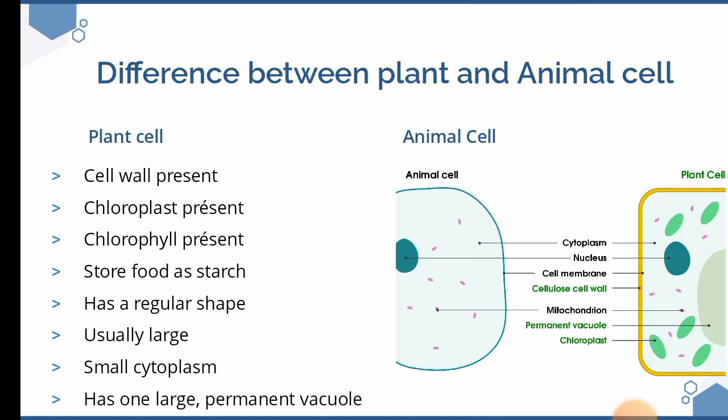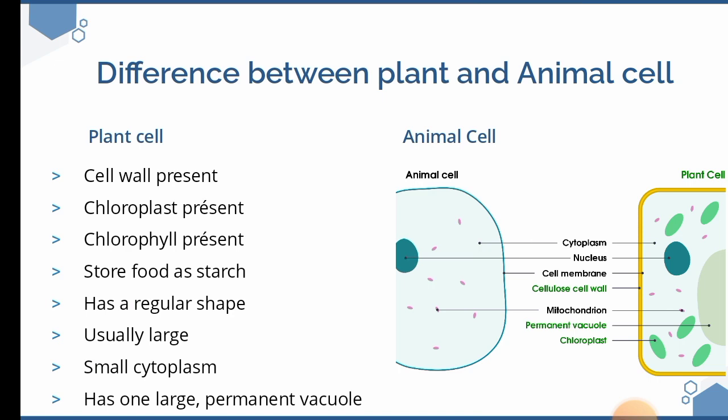A plant cell has a regular, fixed shape because of the cell walls and other organelles that fix it, but animal cells are irregular in shape. Plant cells are usually large in size, while animal cells are usually smaller compared to those of plants.